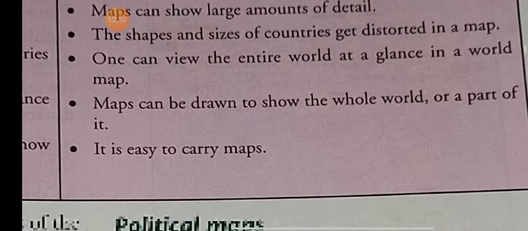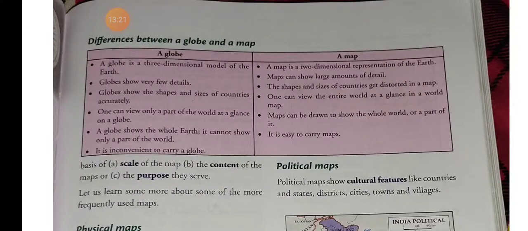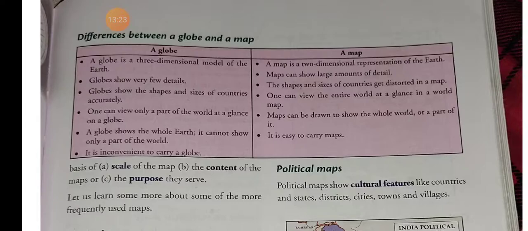A map can be drawn to show the whole world or a part of it. And it is very easy to carry maps. Sometimes we can keep them in our pocket, sometimes a paper map we can keep between the books and copies. So these are the differences between globes and maps.